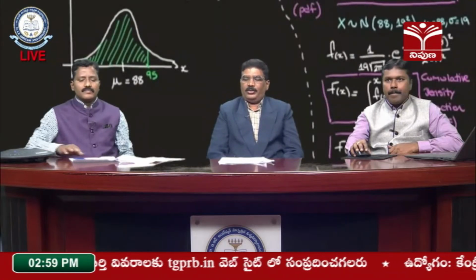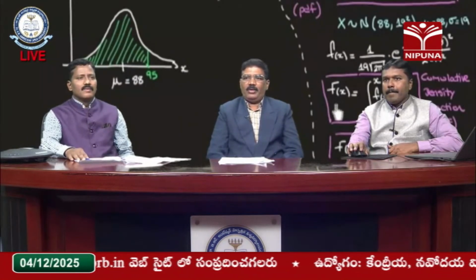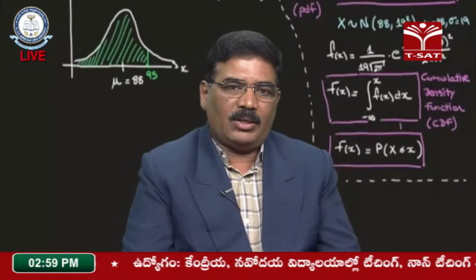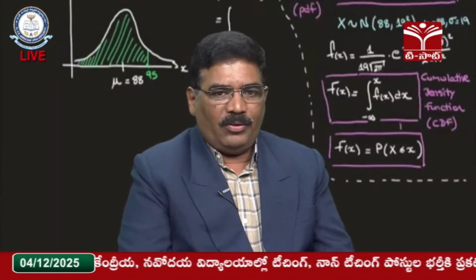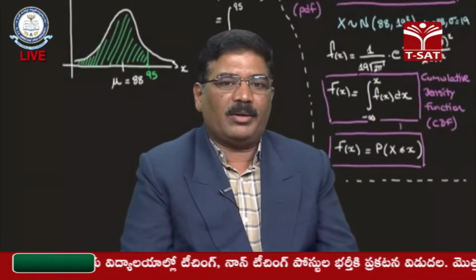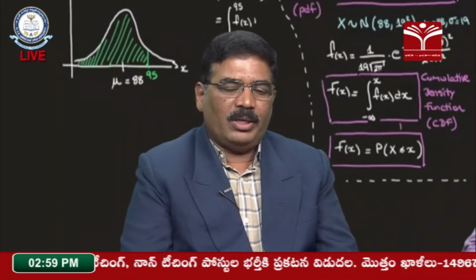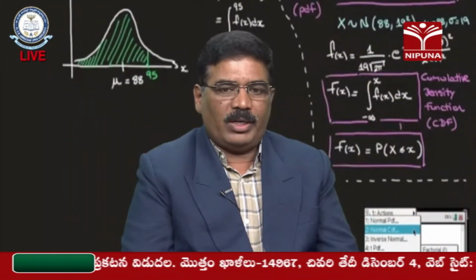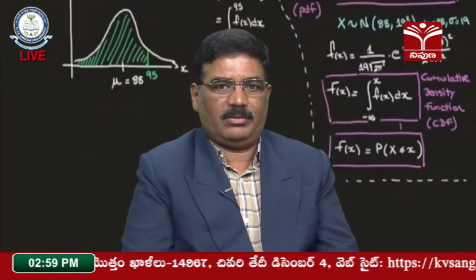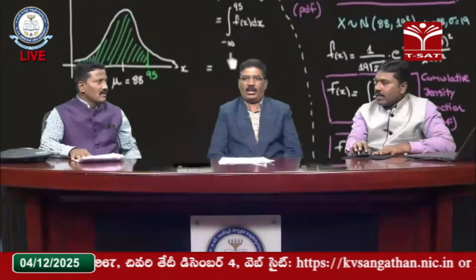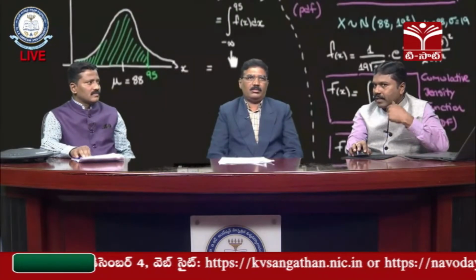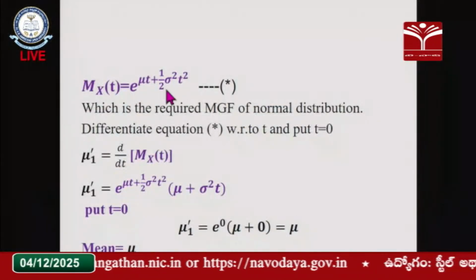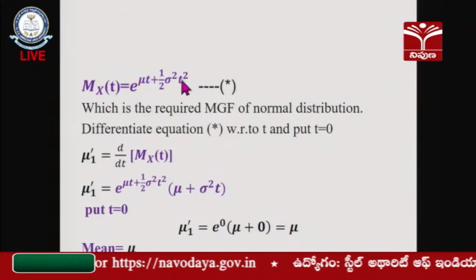Using the moment generating function, we can get the moments by differentiation. Taking the first differentiation at t equal to 0, we get the mean value, and if we take the second differentiation, we get mu2 prime, and based on that, mu2 equals mu2 prime minus mu1 prime squared, which gives sigma squared, the variance. A student can remember this: Mx of t is equal to e to the power of mu t plus half into sigma square into t square. If you do the differentiation with respect to t.